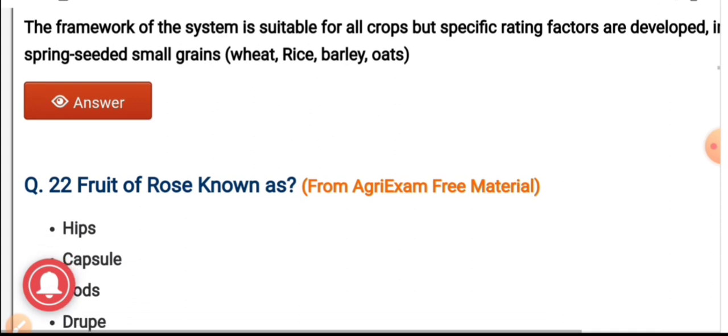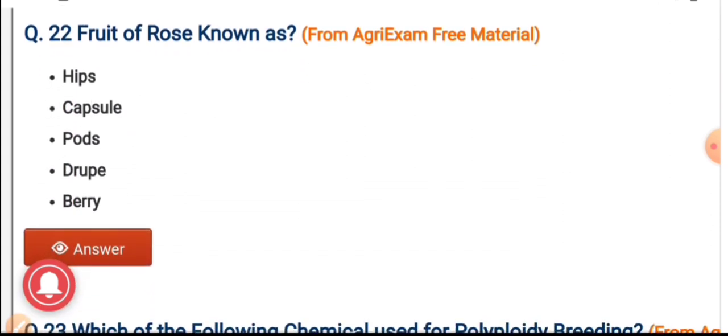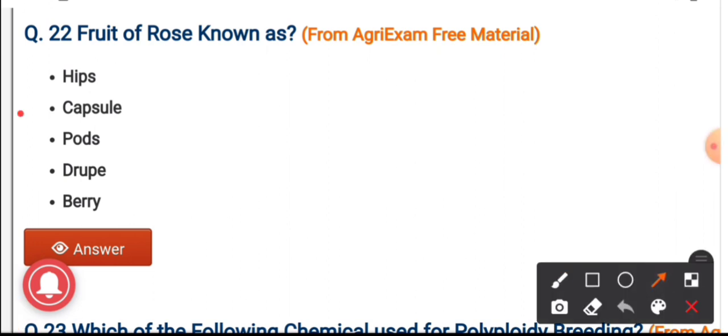Question number 22. The fruit of rose is known as? Options are hips, capsule, pod, drupe and berry. And the correct answer is hips. The fruit of rose is known as hips.